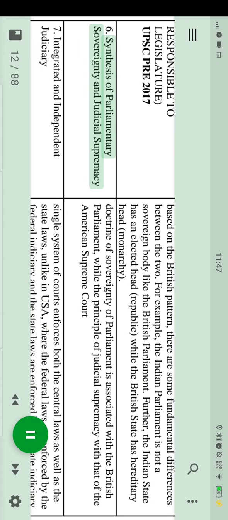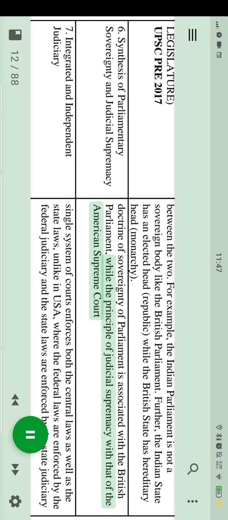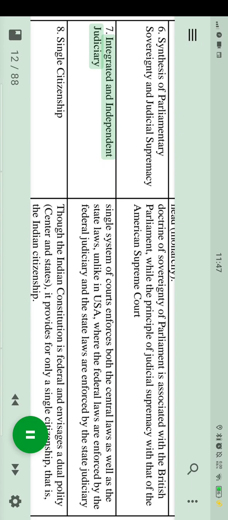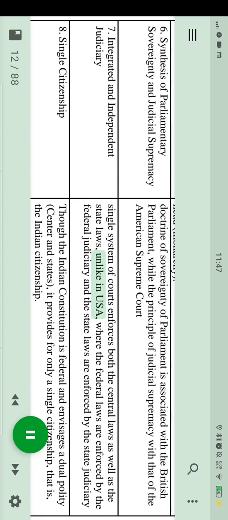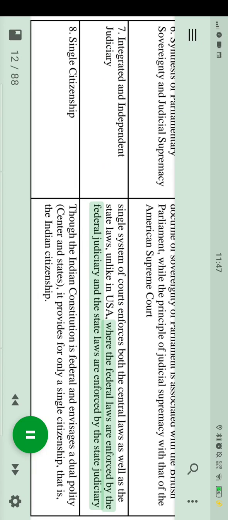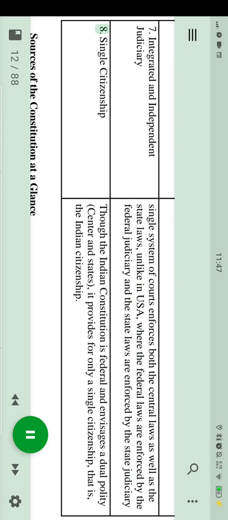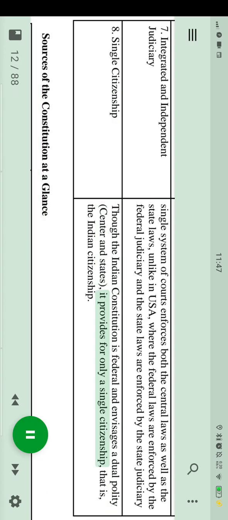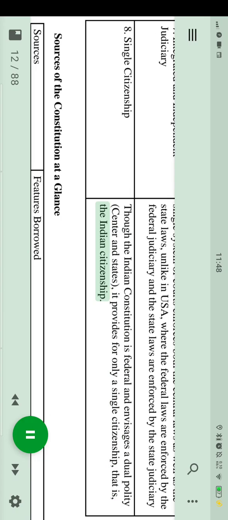6. Synthesis of parliamentary sovereignty and judicial supremacy. The doctrine of sovereignty of parliament is associated with the British Parliament, while the principle of judicial supremacy is associated with the American Supreme Court. 7. Integrated and independent judiciary. A single system of courts enforces both the central laws as well as the state laws, unlike in the USA, where the federal laws are enforced by the federal judiciary and the state laws are enforced by the state judiciary. 8. Single citizenship. Though the Indian Constitution is federal and envisages a dual polity, center and states, it provides for only a single citizenship, that is, the Indian citizenship.